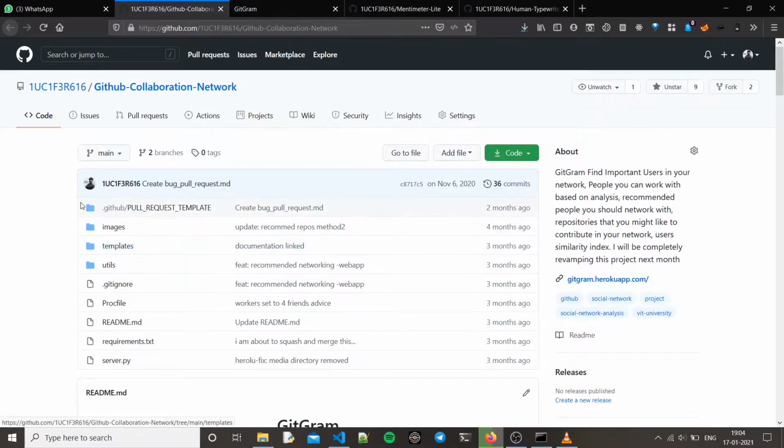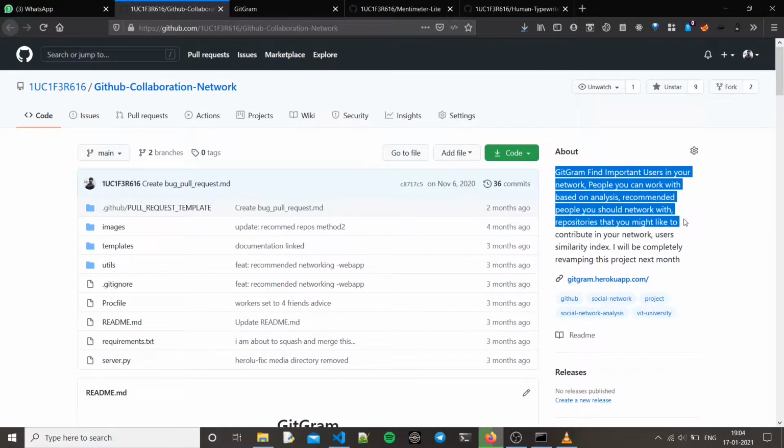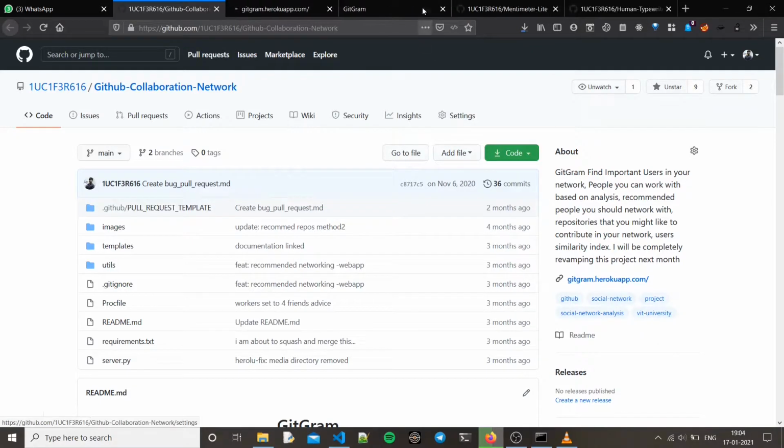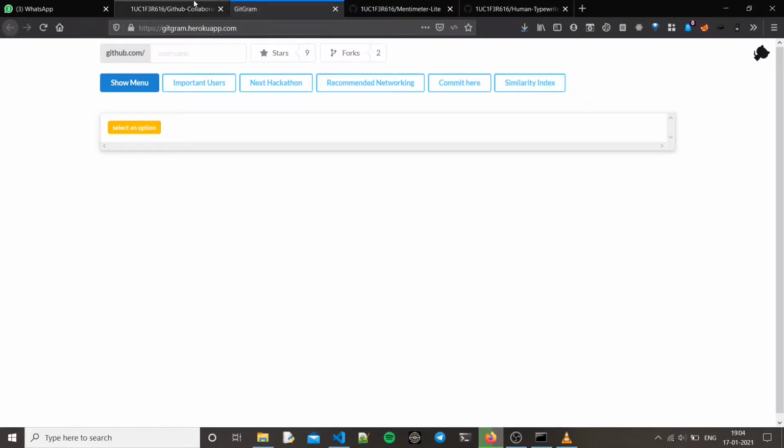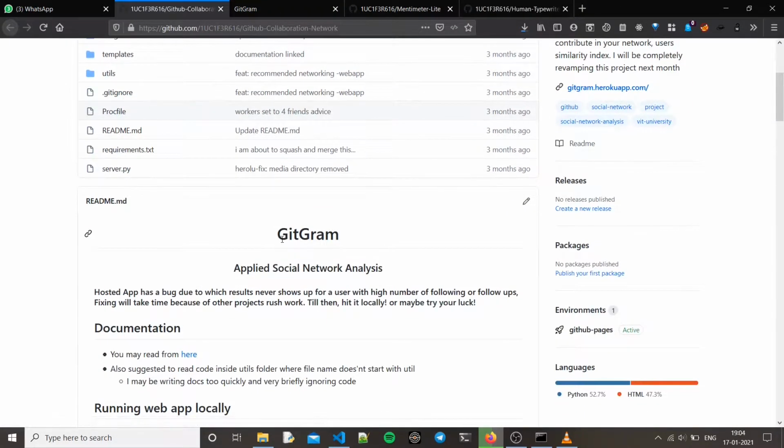So this is my GitHub collaboration network project that I made for the social network analysis subject in my college. It will help you find people that you can collaborate with in your next hackathon, or a recommended network, basically based on similar interests and some other factors that we'll be talking about.